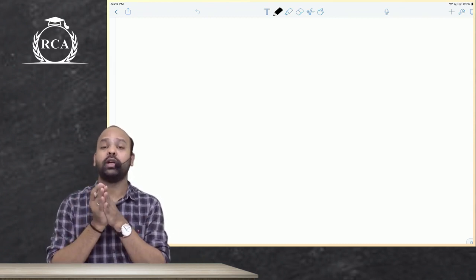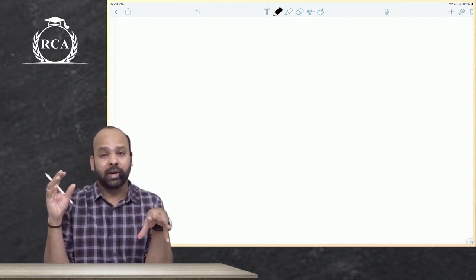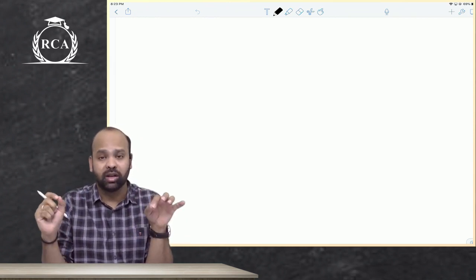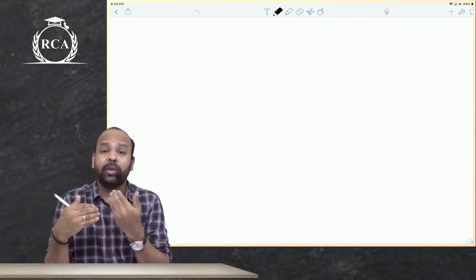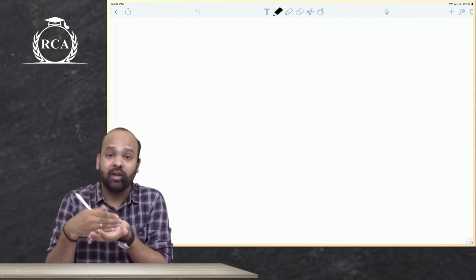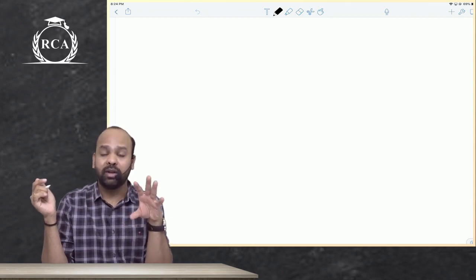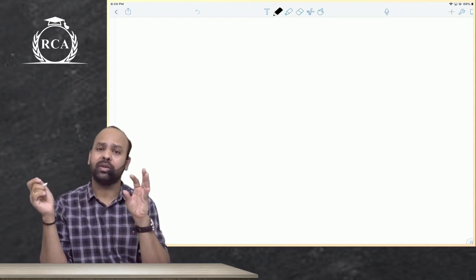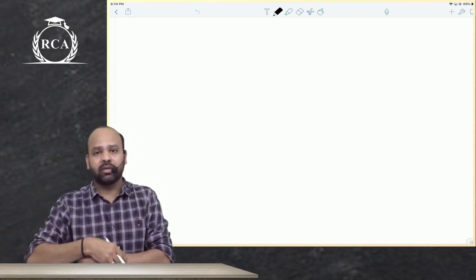As I told you guys, our syllabus is segregated into three parts. There is business mathematics for 40 marks, there is logical reasoning for 20 marks, and then there is statistics for 40 marks. We would be taking up business mathematics first, we will then move on to logical reasoning, and then we will move on to statistics. Business mathematics, let me tell you again, will come for 40 marks in the examination. There are 8 topics under business mathematics in our syllabus.